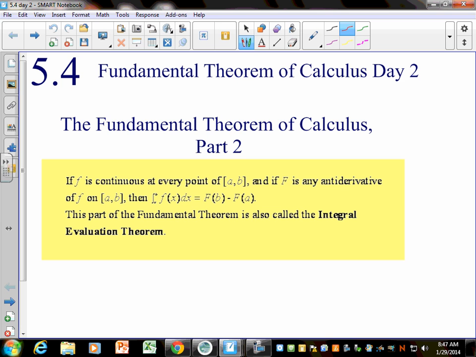We've been doing the fundamental theorem of calculus part 2 since the last part of section 5.3 when we were doing the area by hand. Because the fundamental theorem of calculus part 2, kids, says that if f is continuous at every point on the interval and capital F is the antiderivative, the integral from a to b of f of x dx will always equal capital F of b minus capital F of a. Who knew you were doing the fundamental theorem of calculus when you were doing that? So we're not actually doing anything new? Right, it's just the same stuff. That's how we can double up.